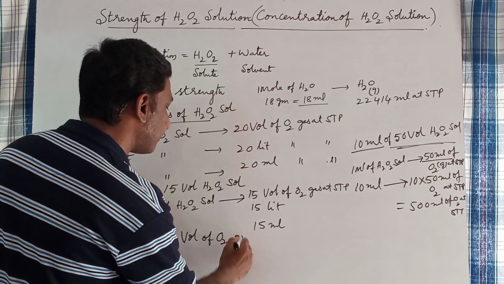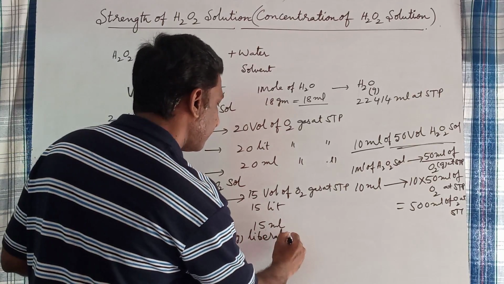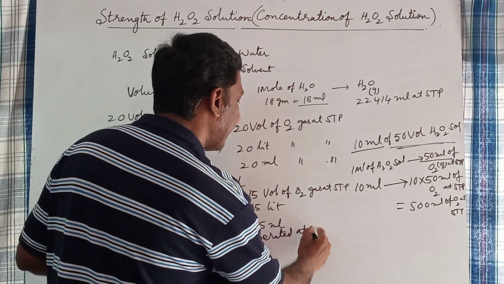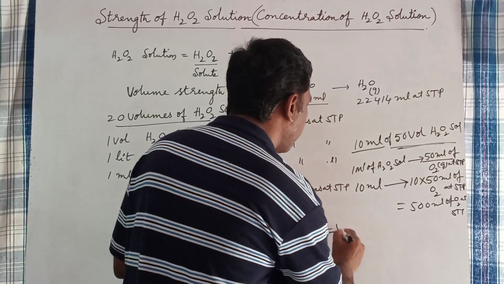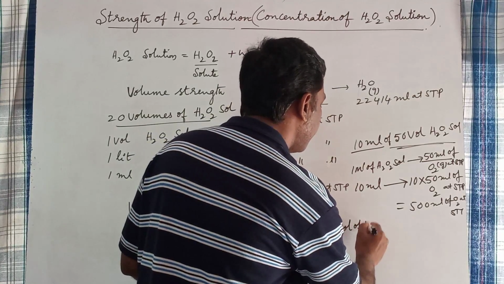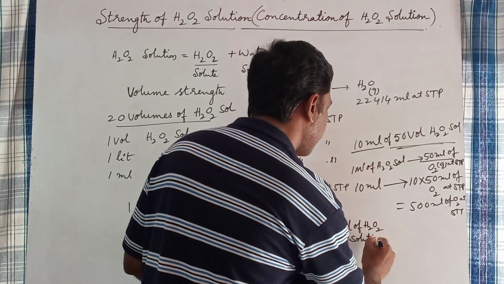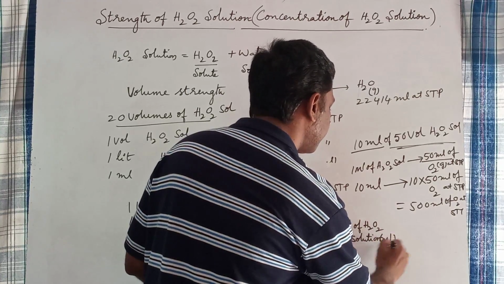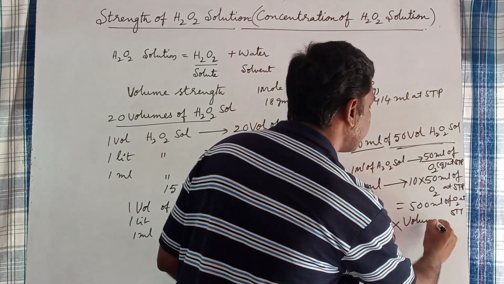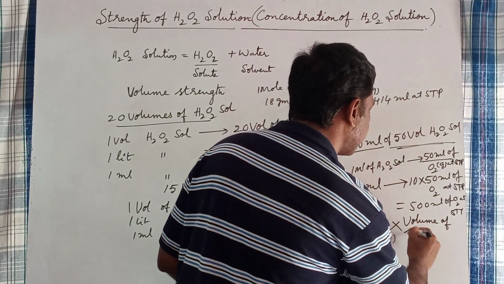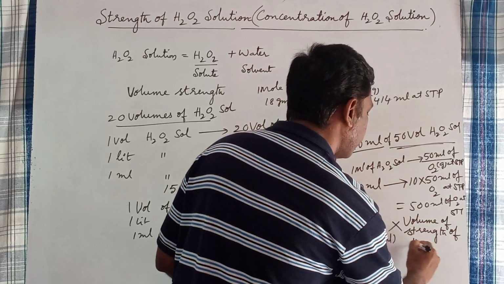Therefore, you can get the volume of oxygen gas liberated at STP is equal to the volume of H2O2 solution in ml into the volume strength of H2O2 solution.